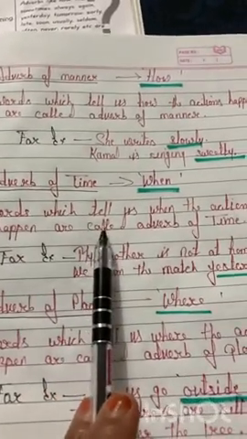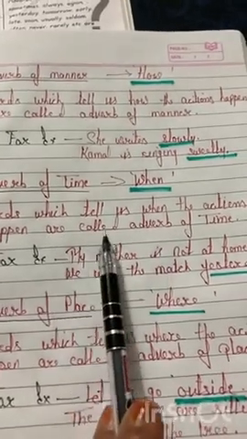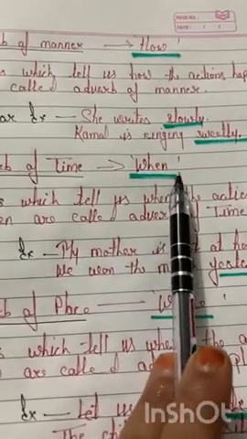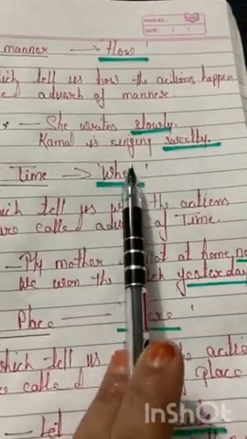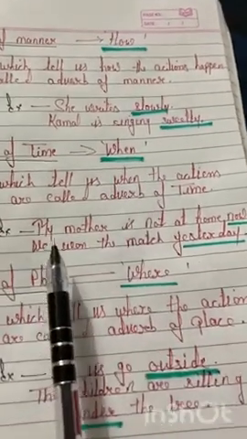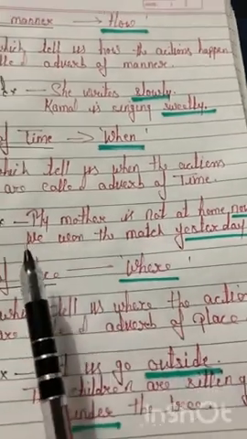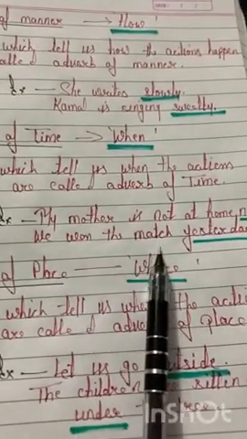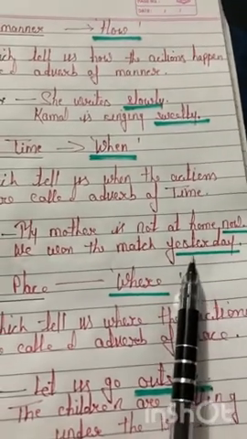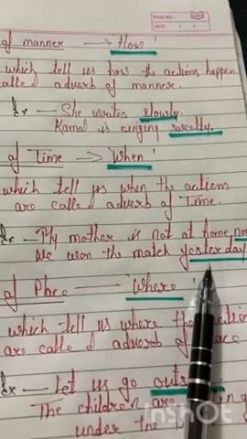Words which tell us when the action happens are called adverbs of time. That means it answers the question when. For example, my mother is not at home now. We won the match yesterday. So here the words now and yesterday are adverbs of time.